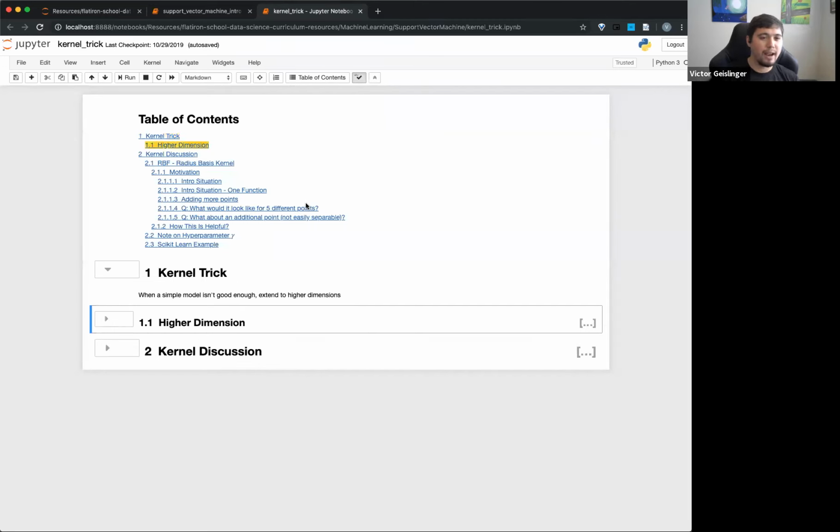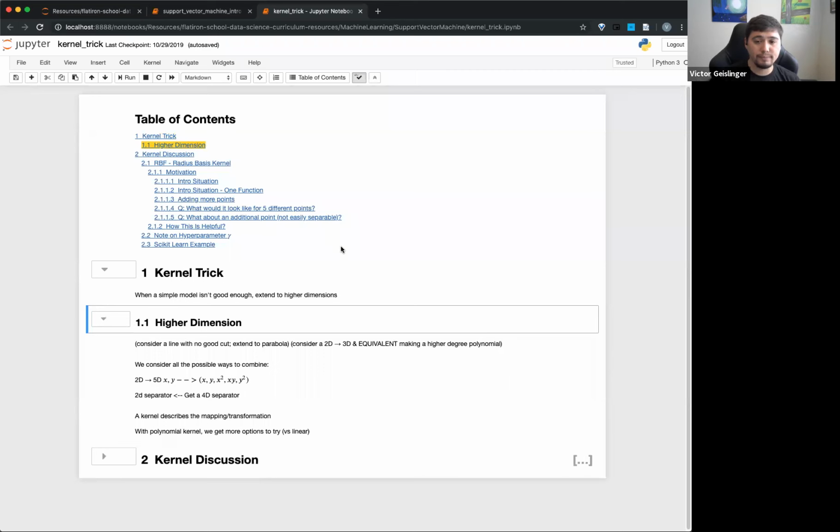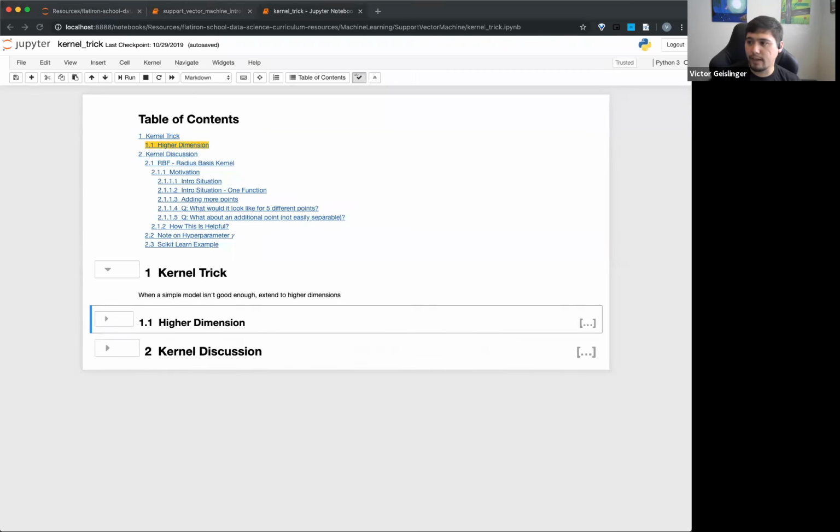So, discussing a little bit about higher dimensions, what this looks like. Actually, I'm going to draw a little figure here. So imagine we have a little example. We have one-dimensional data, okay? And we have, I'm going to use red. That looks closer to black, but that's okay. And then we have something like, let's say, blue. Okay, and I say, draw one straight line to separate these points. Can you do it?